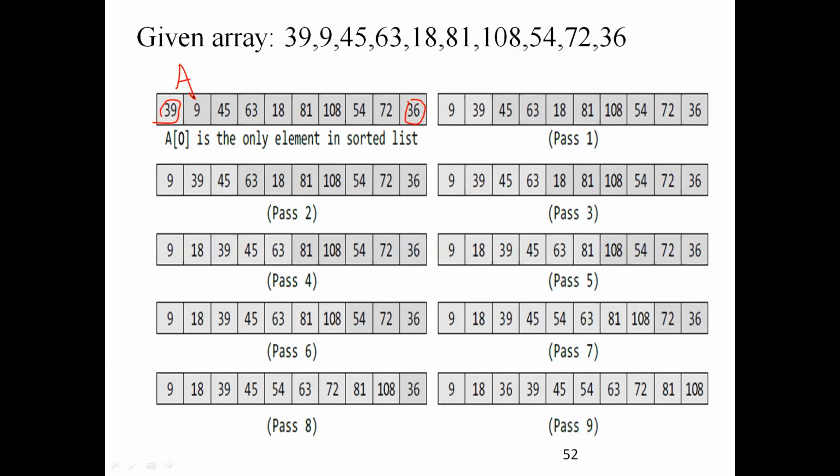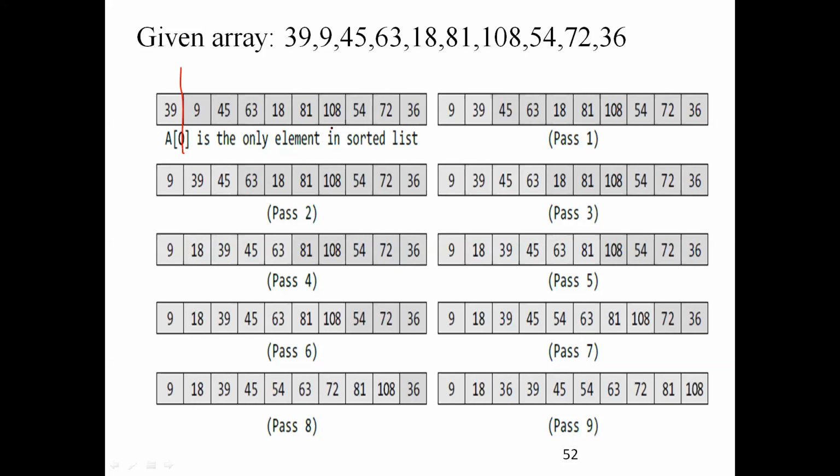And initially what happens? We can think like this. Initially, the first element will be in sorted format only, right? Very first, if you are given an array, this first element will be in sorted order only. I cannot do anything in this.